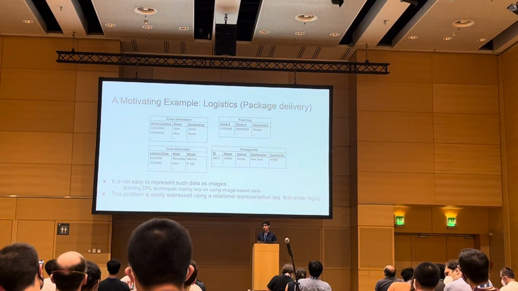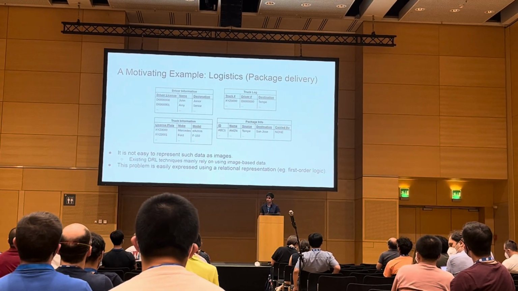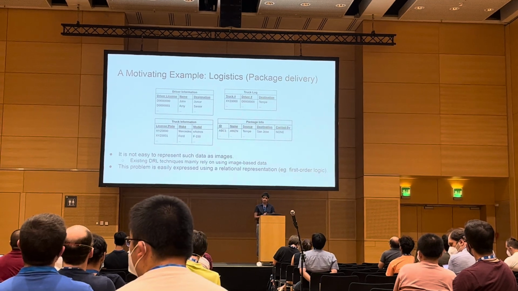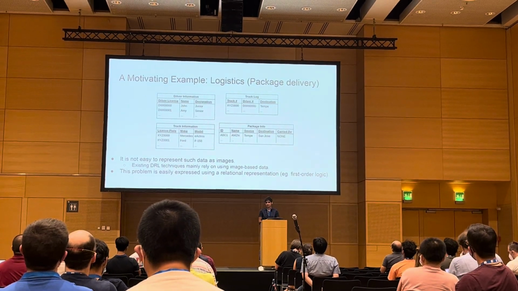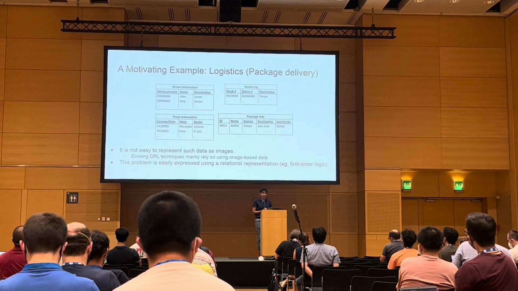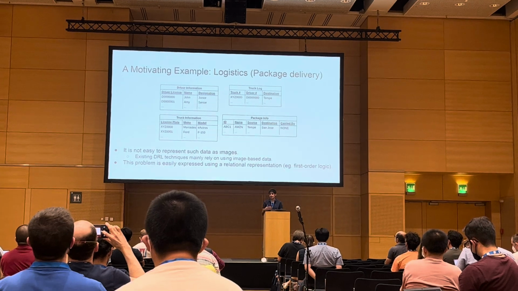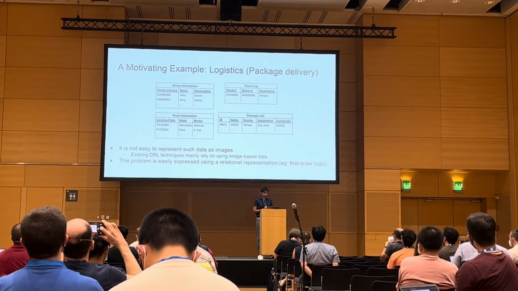Let me start off with a motivating example of the logistics domain, which is also known as the package delivery domain, in which you have a bunch of trucks, a bunch of cities, and a bunch of packages, and the objective is to deliver packages to the respective destinations. Now, because of the nature of the roads and transportation, failures could happen, so it's a stochastic world out there.